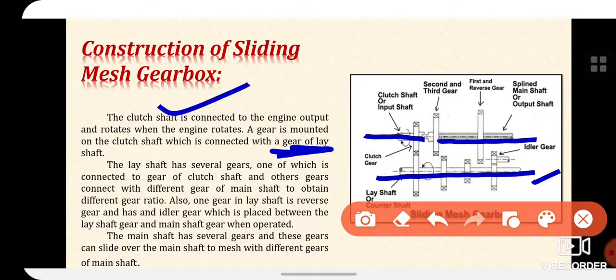Also, one gear in the lay shaft is the reverse gear, and this is the first gear, as we have discussed earlier. The reverse gear has an idler gear, which is placed between the lay shaft gear and the main shaft gear when operated. The main shaft has several gears, and these gears can slide over the main shaft to mesh with different gears of the lay shaft.